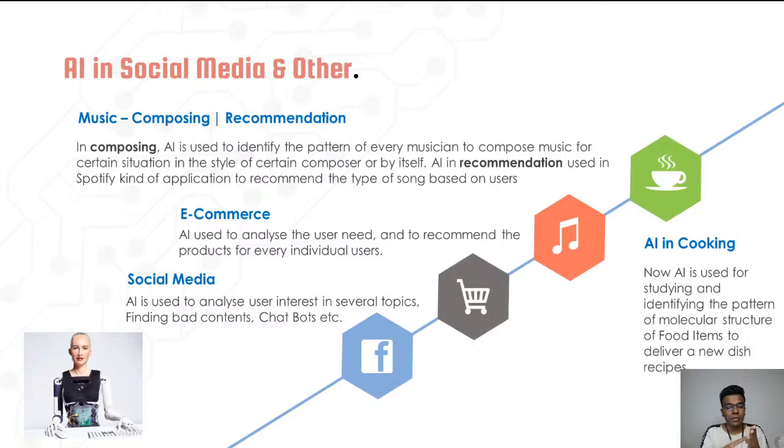So what they are doing is analyzing the molecular structure of the chicken, and they are finding the molecular structure which is present in a vegetable product like cabbage or something like that, and they are combining it and making the same kind of food product. Whenever you are tasting and smelling it, it will seem like chicken, but it is not chicken. Is it interesting, guys?